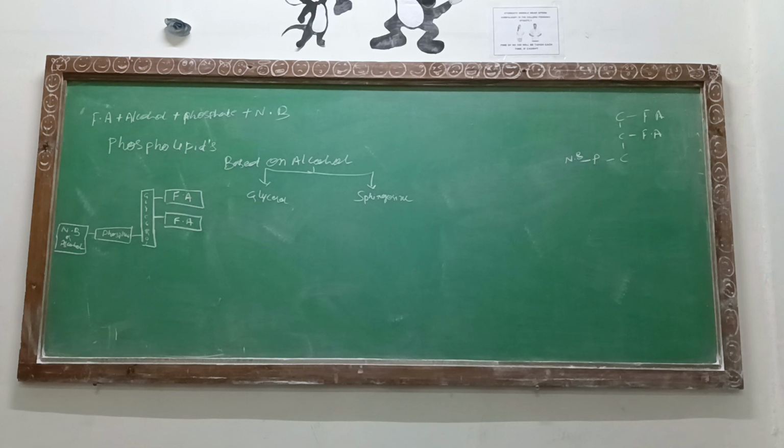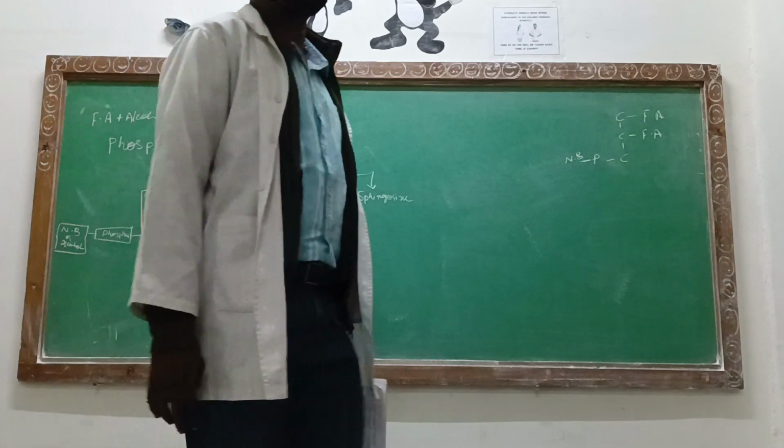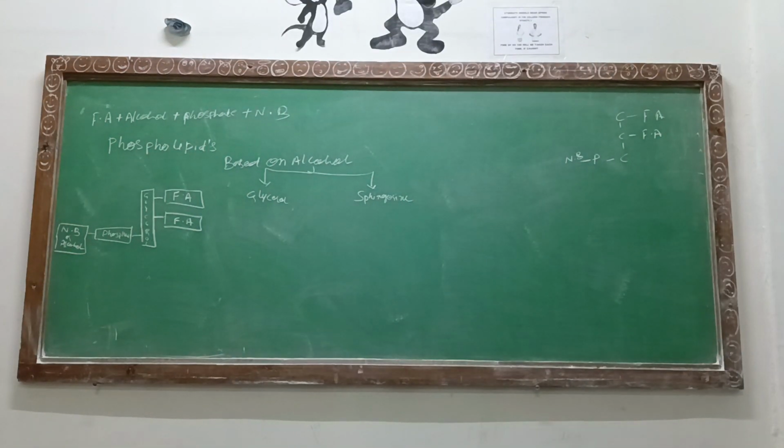Simple. Whenever the alcohol will be the glycerol, to that glycerol, if two fatty acids came and joined, along with that, at the carbon number 3, if the phosphate is going to come and join, along with that, if the nitrogenous base is going to come and join, that the particular structure will be called as a glycerophospholipid. Because the alcohol group which is present in them, it is the glycerol. So we can say that it is a glycerophospholipid.